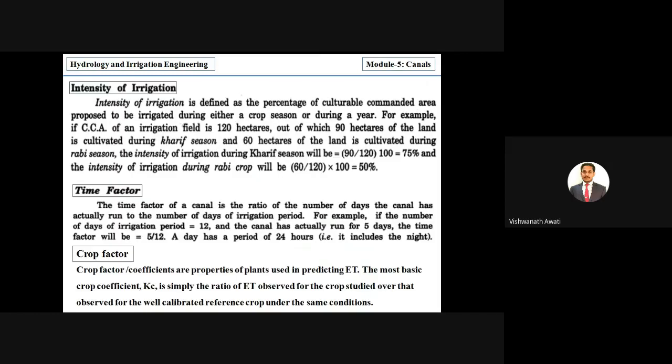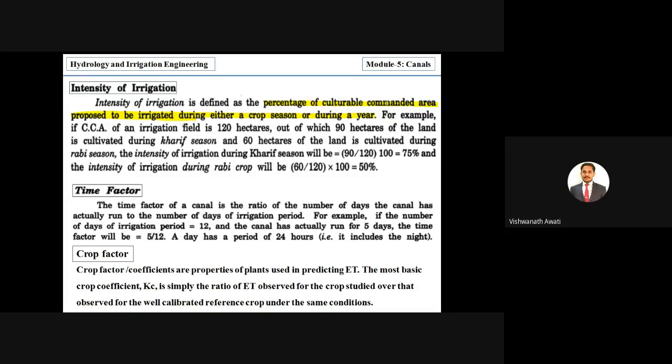Then we'll go for intensity of irrigation. It is very interesting and very easy. Intensity of irrigation is defined as the percentage of culturable commanded area proposed to be irrigated during either a crop season or during the year. It is based on the culturable commanded area, but mainly depends on the culturable cultivated area and the culturable uncultivated area.